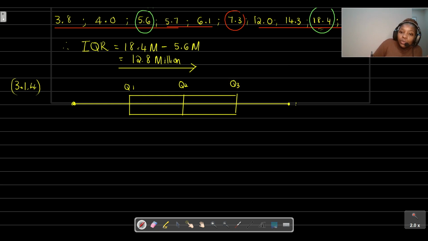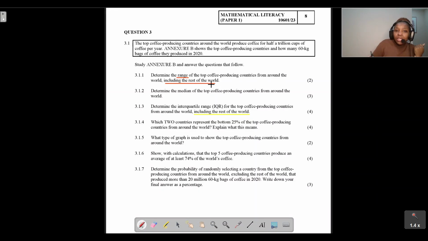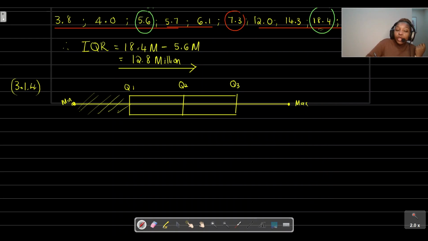From Q3 to the maximum, that is another 25%. Now, looking at the question, this is the lower quartile, the bottom part of the 25%. This is the upper part of our 25% from Q3 to your maximum value.